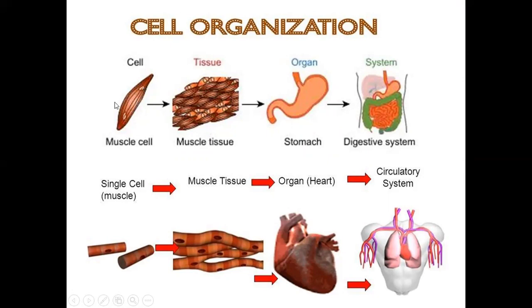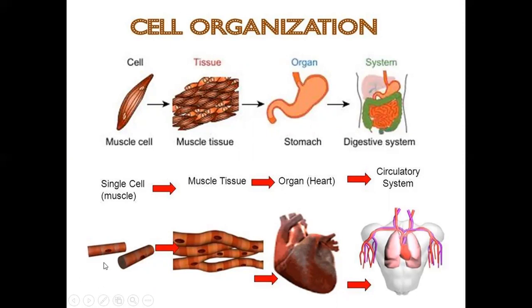When many muscle cells, similar in shape and performing the same function, join together as we see in this picture, they make the muscle tissue. Then tissues together make the stomach. The stomach is an organ in our digestive system, and the digestive system is one of the systems in my body.